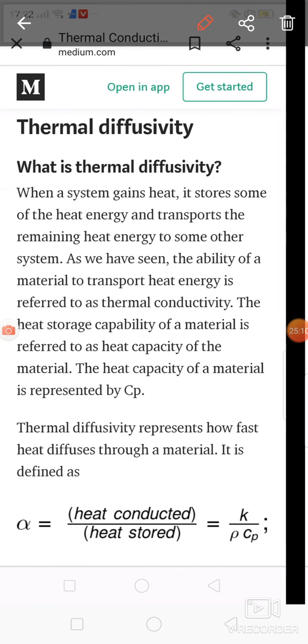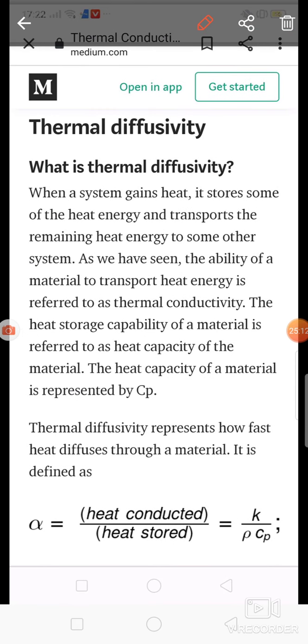And next point, that is thermal diffusivity. So what is meant by thermal diffusivity? Thermal diffusivity represents how fast heat diffuses through a material, and it is denoted by alpha. Alpha is defined as the ratio of heat conducted to the heat stored. So what is the equation of alpha? Alpha is equal to K upon rho into Cp.